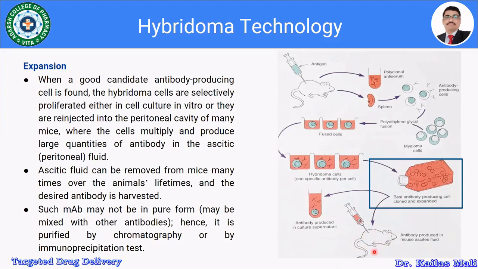Ascitic fluid can be removed from the mice many times over the animal's lifetime, and the desired antibody is harvested. Such a monoclonal antibody may not be in a pure form, and may be mixed with other antibodies. Hence, it is purified by chromatography or by immunoprecipitation techniques. So this is about the hybridoma technology.